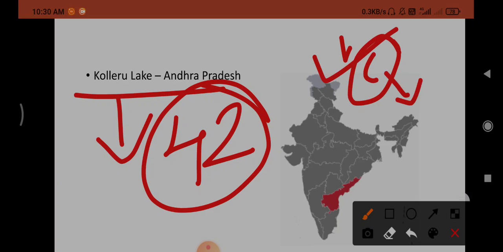And they can ask you which is the smallest Ramsar site of India, that is Renuka Ramsar site, and which state is it in? It is in Himachal Pradesh. So that's all for the Ramsar sites.